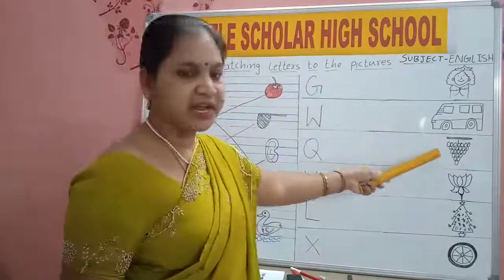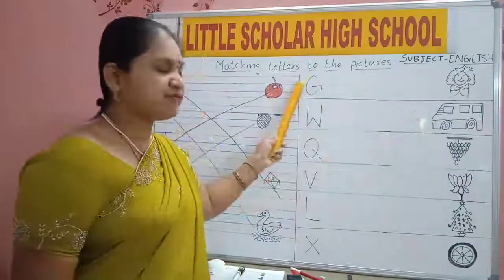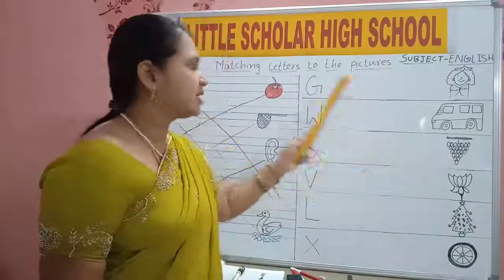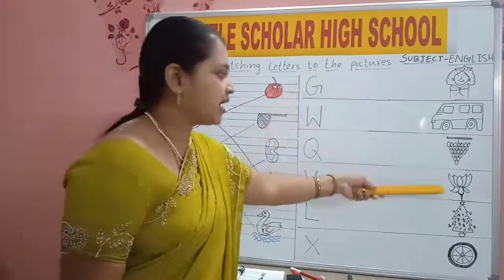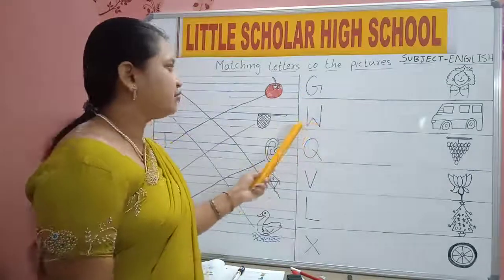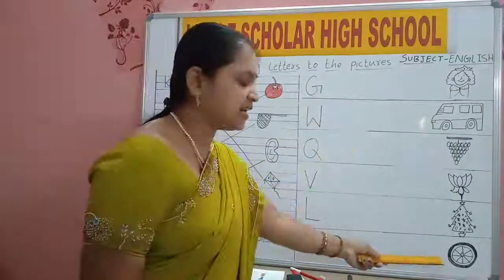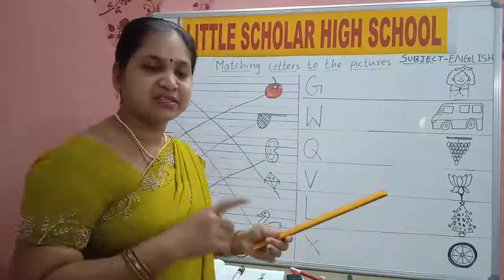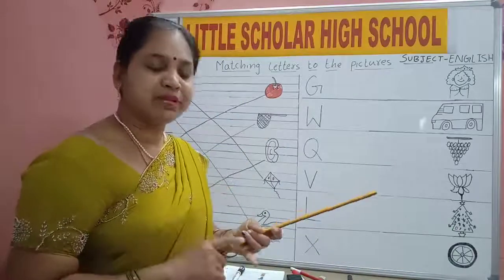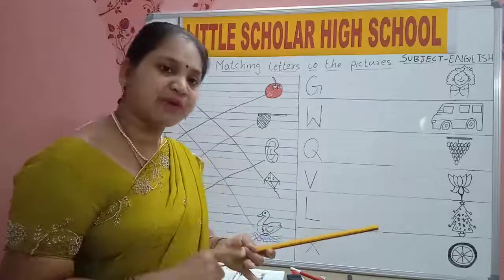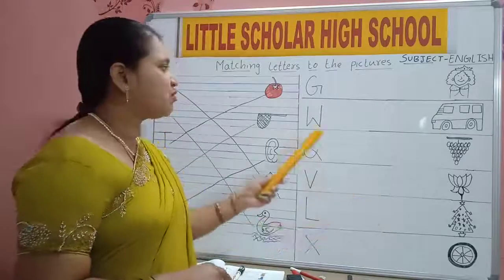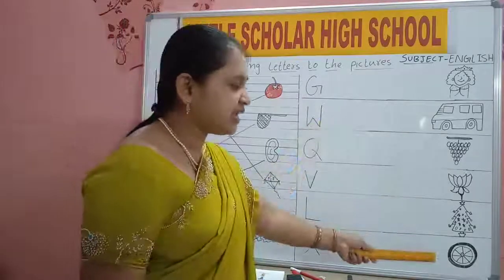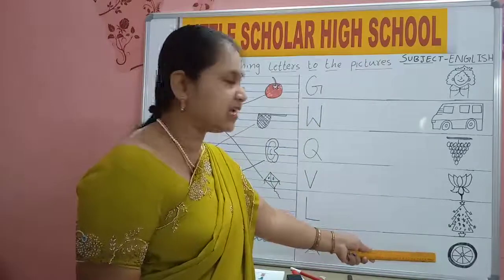So now say G for what? G for grapes. W for wheel. All the vehicles have wheels. Your bicycle has wheels. Your mummy's scooty has wheels. Your daddy's bike has wheels. So W for wheel.